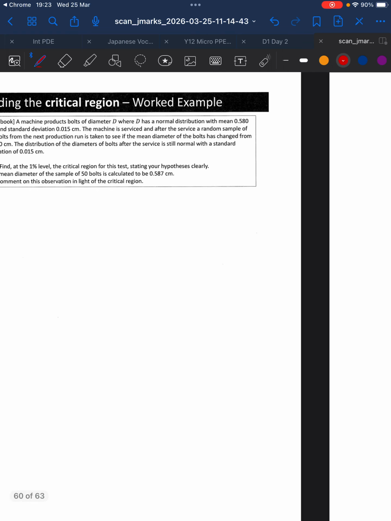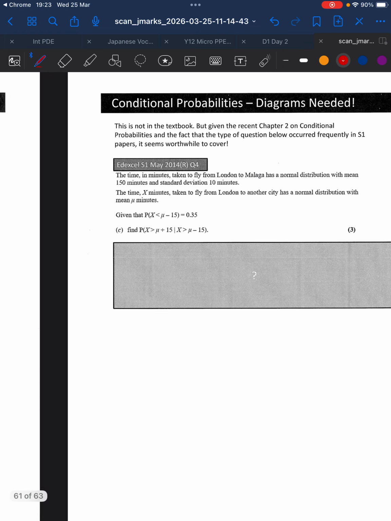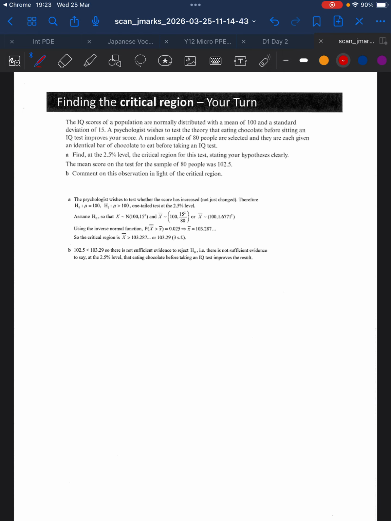There we go, that takes us to the end there. So very, very well done on following up to this point. We will do one last video about conditional probability too.